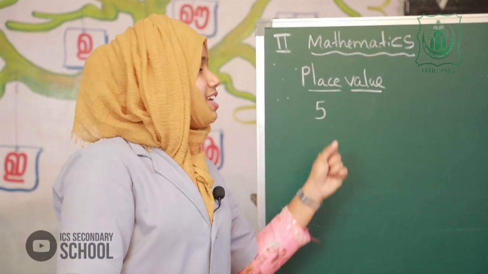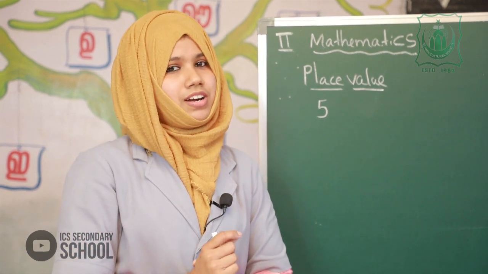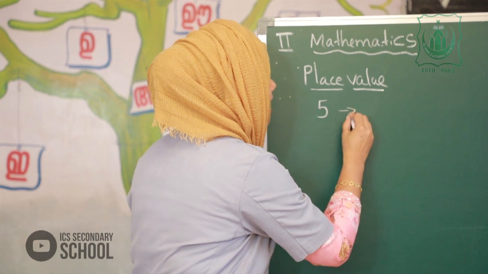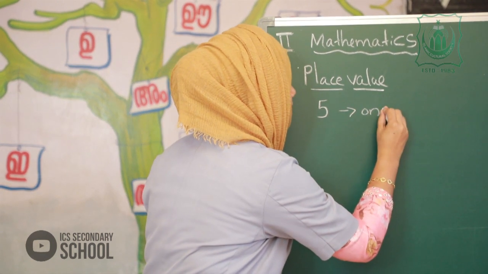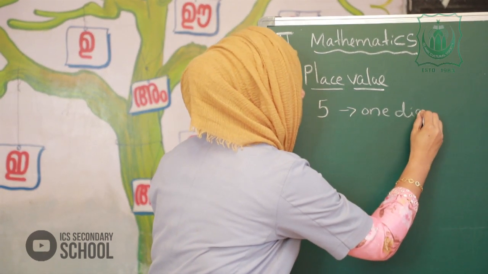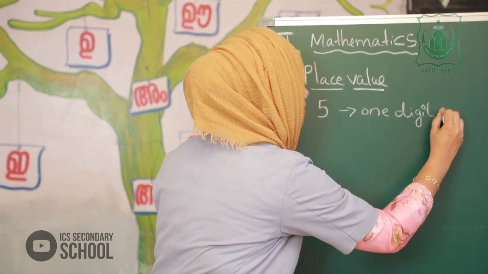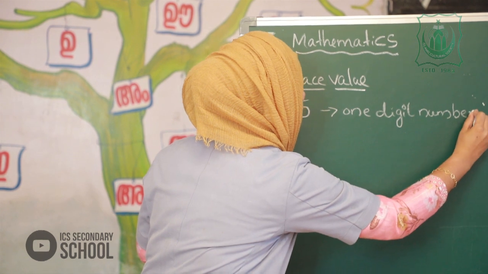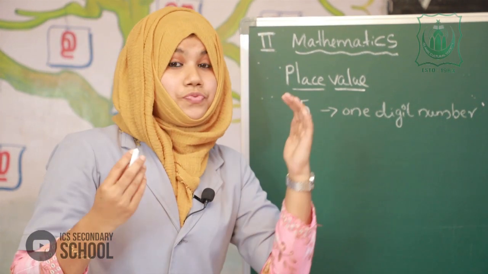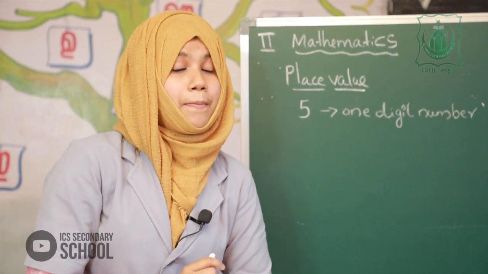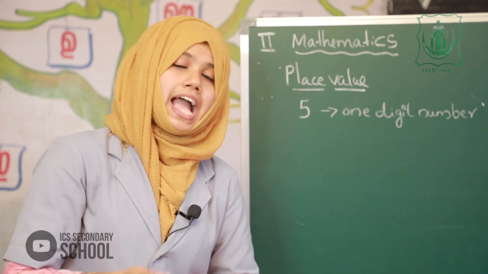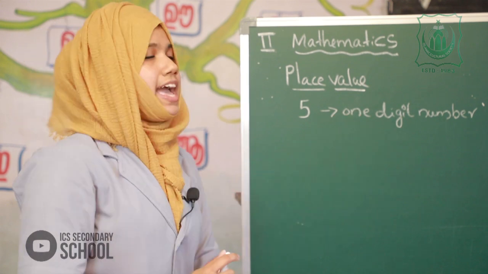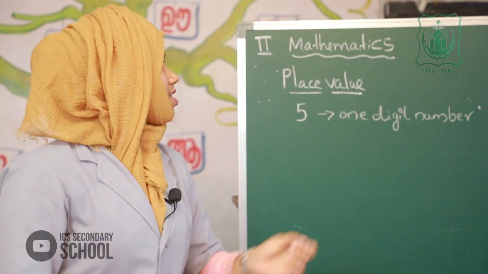No. 5 is a one-digit number. In the first class we studied about one-digit and two-digit numbers. Okay. 5 is a one-digit number.